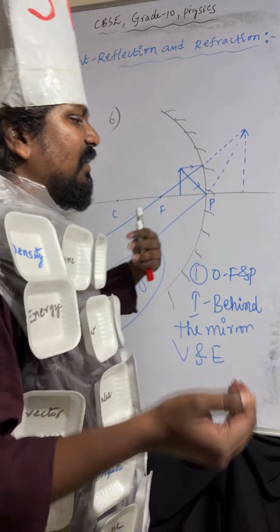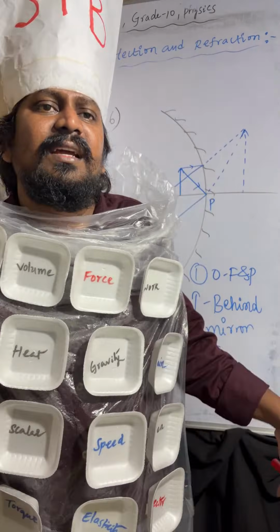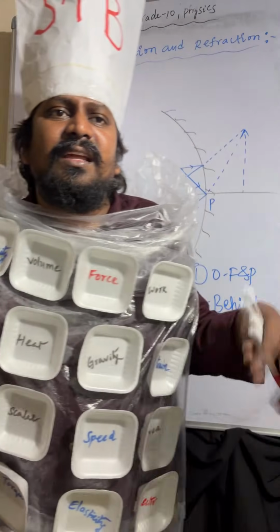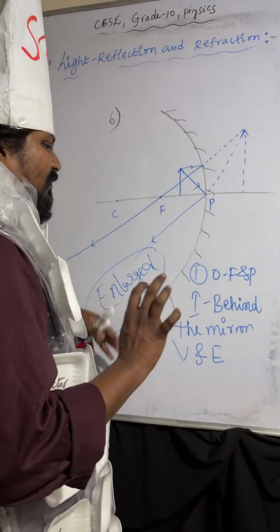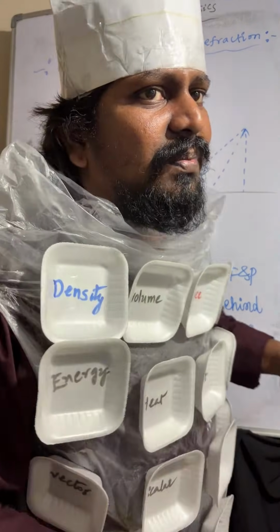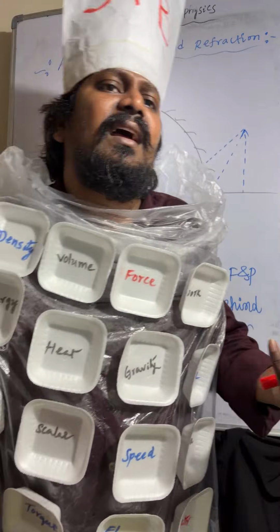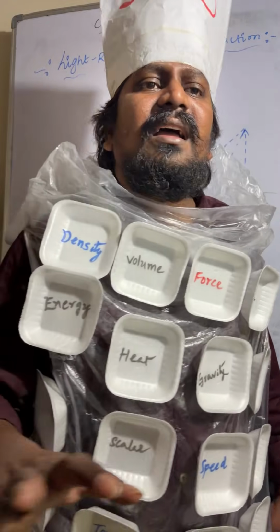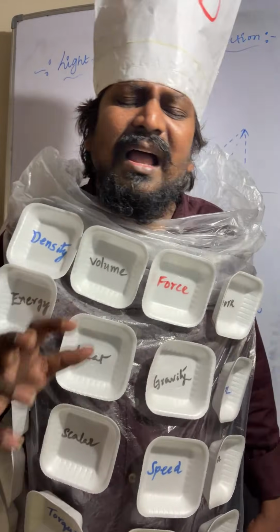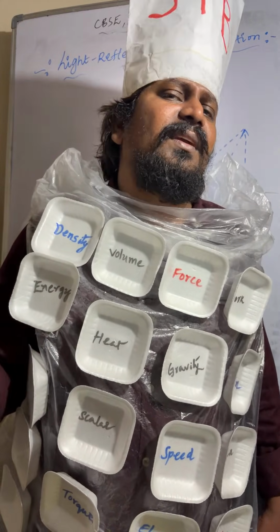Very, very important. How many marks will this question come for in the exam? 3 marks question. Object is placed between F and P.